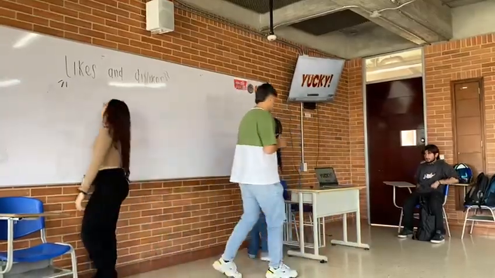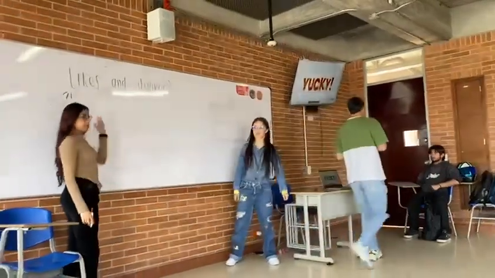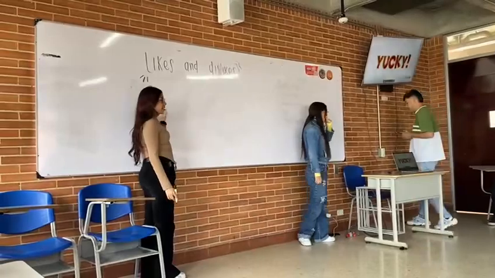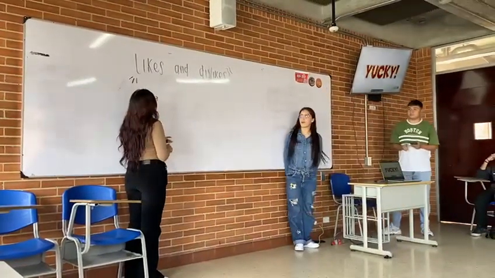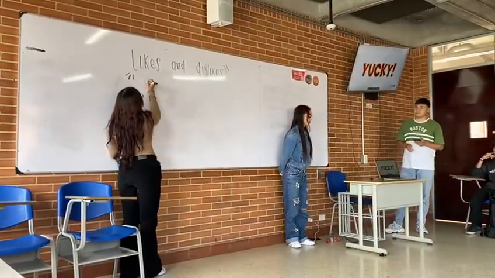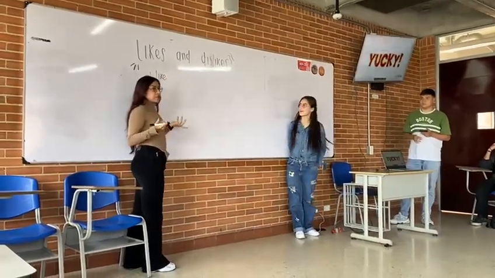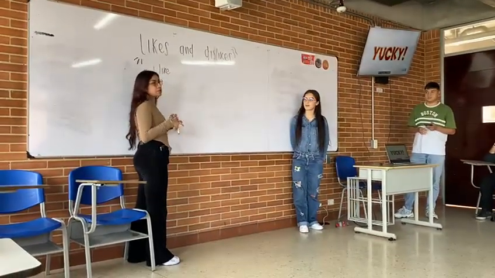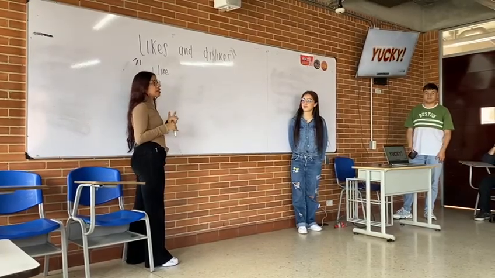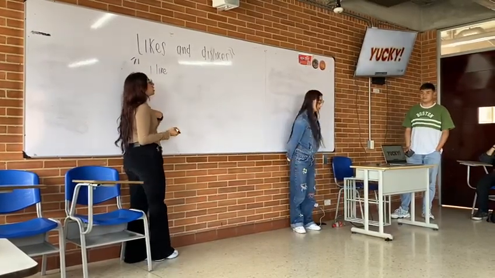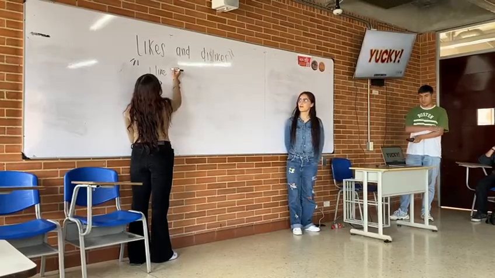Well guys, so today we are going to talk about, as you can see in the video, likes and dislikes. To start, we say I like to express something that is good for you, that you enjoy. For example, in my case, I like pizza.